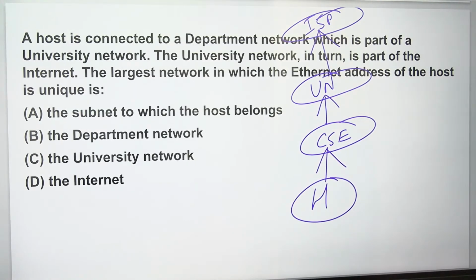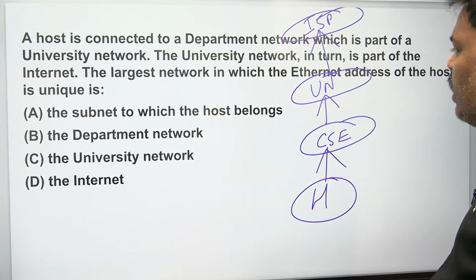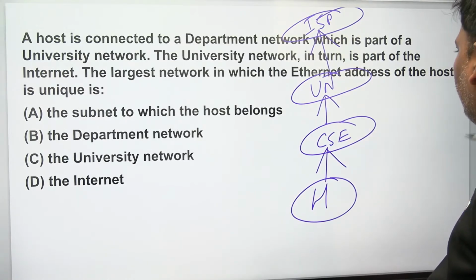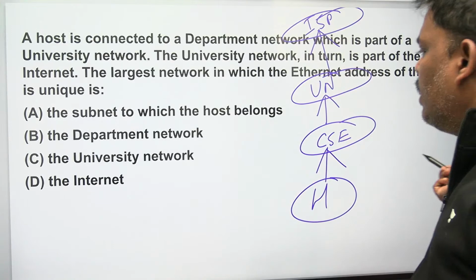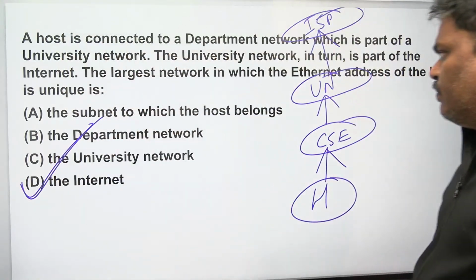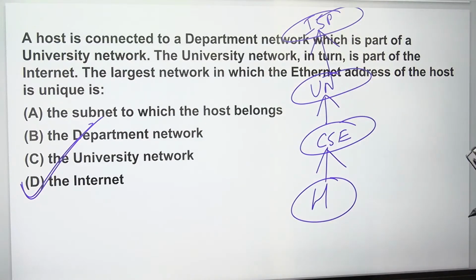So using the IP, you can find out the MAC address. Using IP, that is the meaning of ARP. Using IP, you can find out MAC address uniquely. The answer is going to be over the total internet, because they are connected to the internet. Using the IP address, I can find out the MAC address.